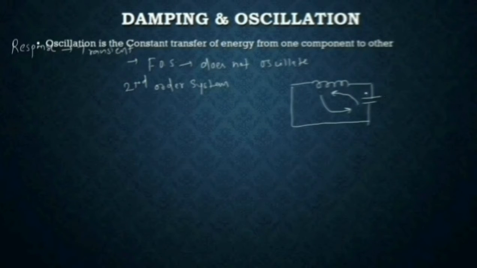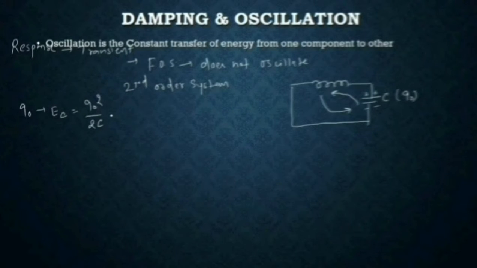Initially you can say this is a capacitor having an initial charge of Q naught, and because of this charge, the maximum energy the capacitor can store, you can call it EC, is equal to Q naught square divided by 2C. Then after some time the capacitor starts discharging, and charge starts moving in the circuit.